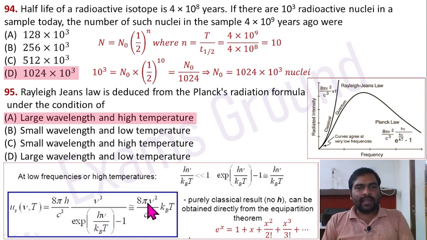After putting it, we get 8 pi nu square by c cube times kBT. So this is the Rayleigh-Jeans law. This is the pictorial diagram there also. This one is following the classical and this is the quantum. This is following Planck's law and this is Rayleigh-Jeans law. So Rayleigh-Jeans law is deduced from Planck's radiation formula under condition of large wavelength and high temperature. Option A is correct here.